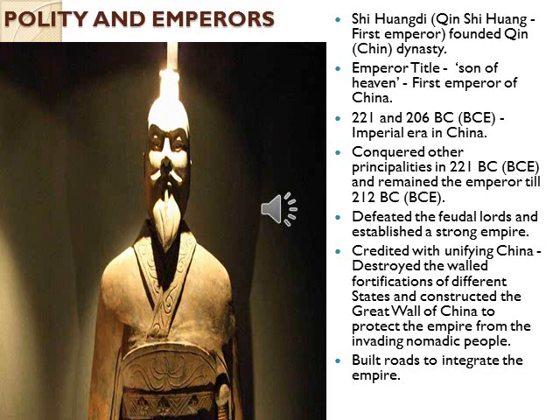Why he constructed the Great Wall of China: in order to protect the empire from invading nomadic people. Nomadic people means a member of a people that continually moves to find fresh pastures for its animals and has no permanent home. The nomadic people often attacked China, so the first emperor of China, Shi Huangdi, constructed the Great Wall of China.